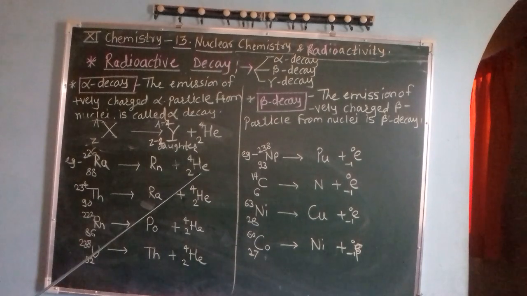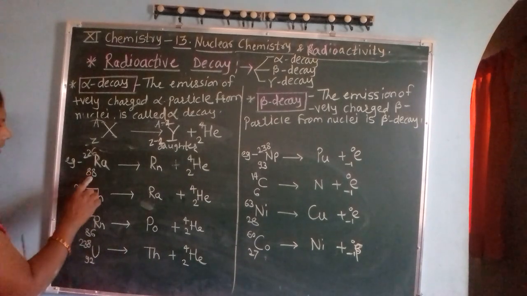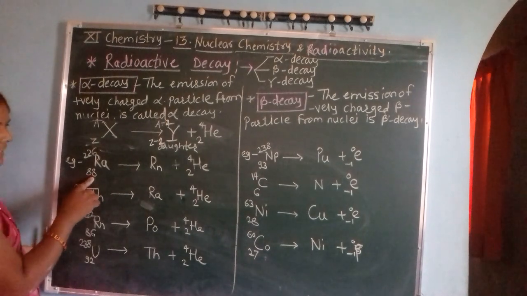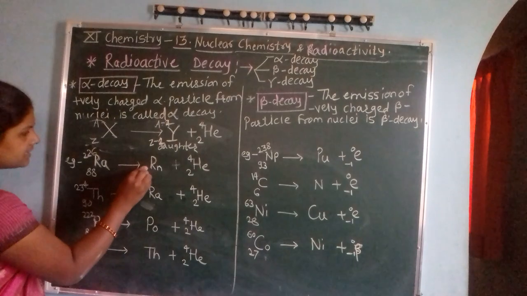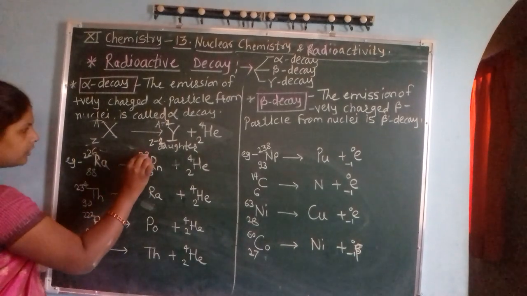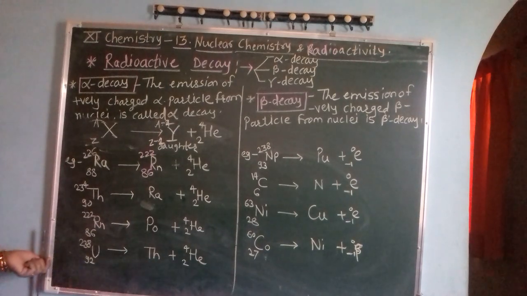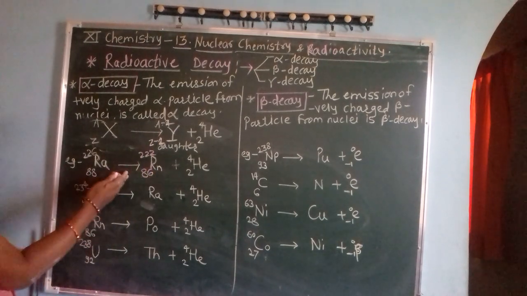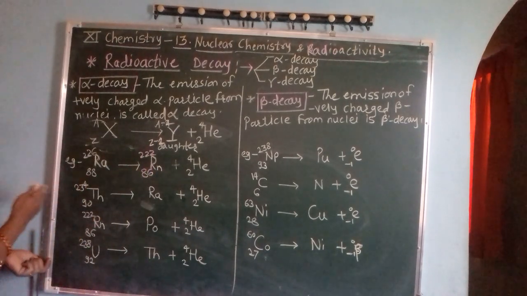If there is emission of one helium particle or one alpha particle, then atomic number decreases by 2. So 88 minus 2, that is 86, and 226 minus 4, that is 222, and radon is two places before the radium, or left side of that radium.